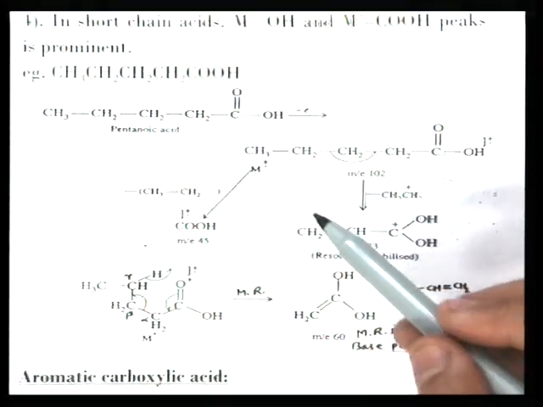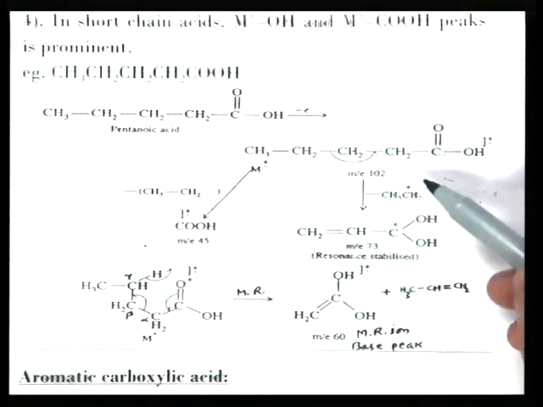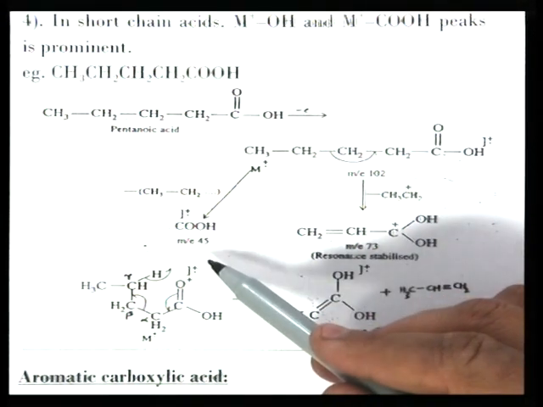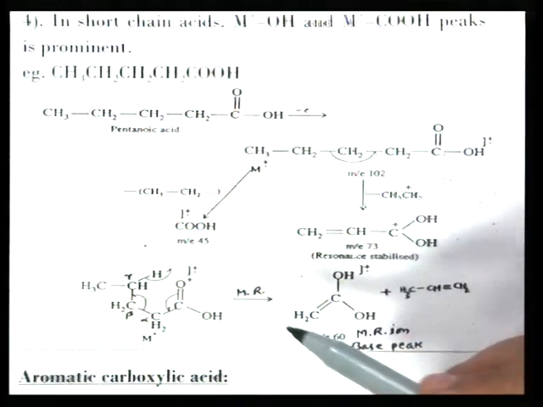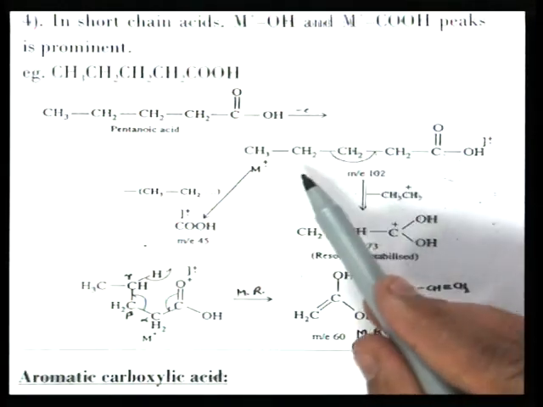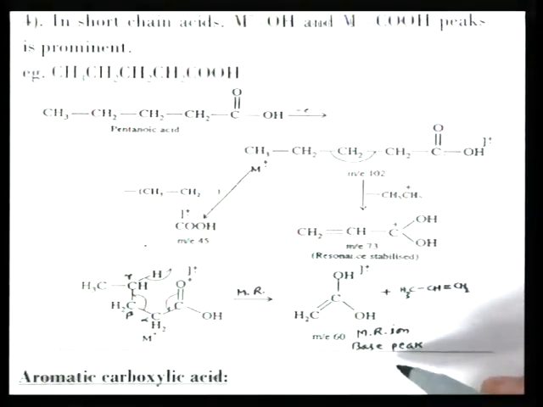On the other hand, alpha cleavage here gives COOH+, so m/z 45 is obtained, with an alkyl radical lost. Similarly, if the carbon chain is longer than 3 and a gamma hydrogen is there, McLafferty rearrangement occurs, and the base peak is obtained at the McLafferty rearrangement ion, with m/z value 60.